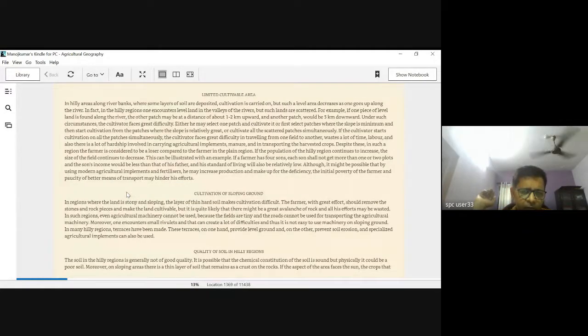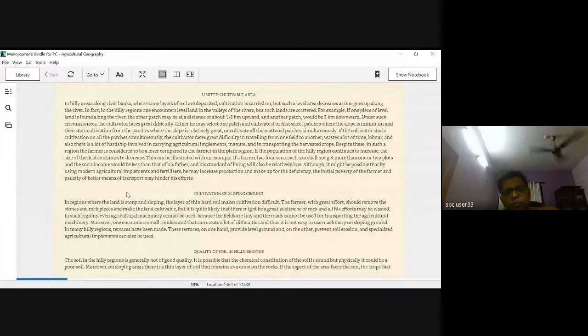In hilly regions, obviously, you're going to have a lesser amount of cultivated area. Okay, because hilly regions will have a slope. The second point, in fact, says that cultivation on a sloping ground is going to be relatively difficult. If the slope gets to be steeper, you'll see that the soil cannot hold on to the surface.